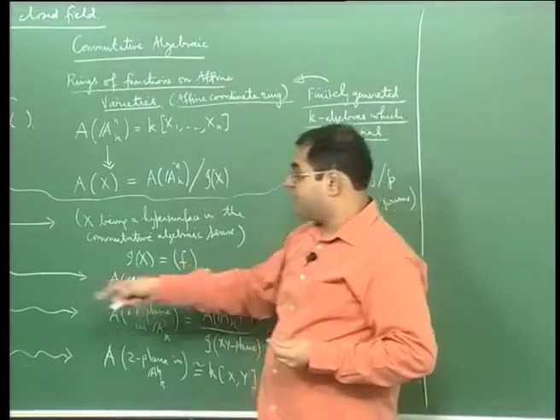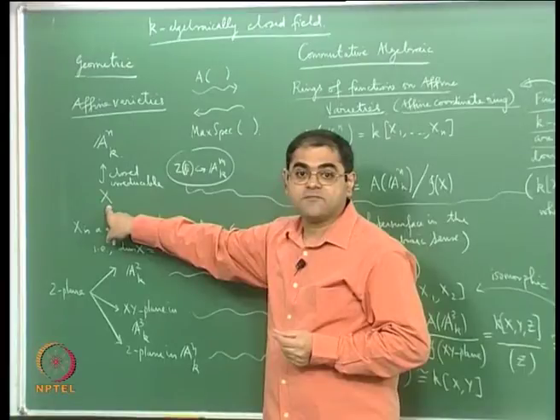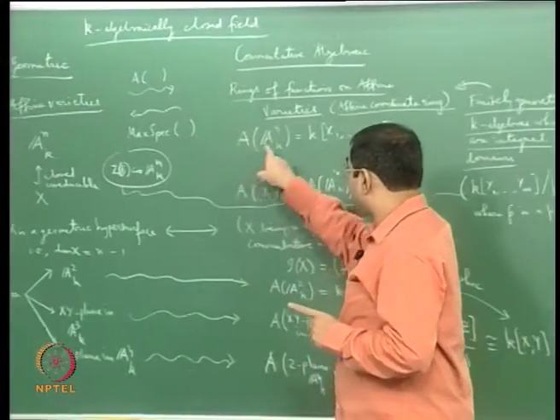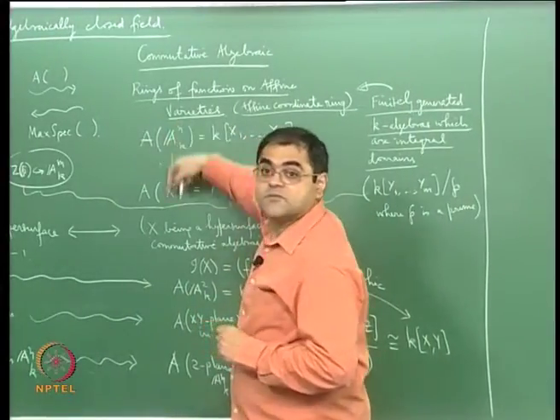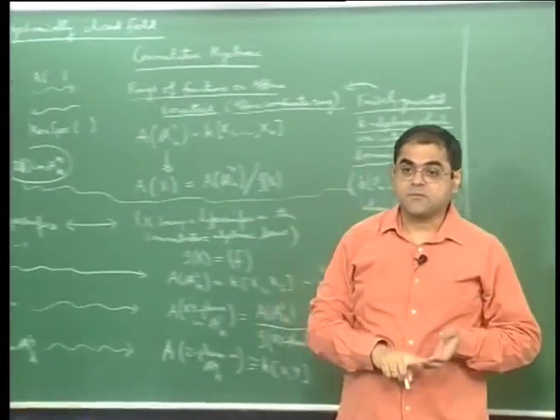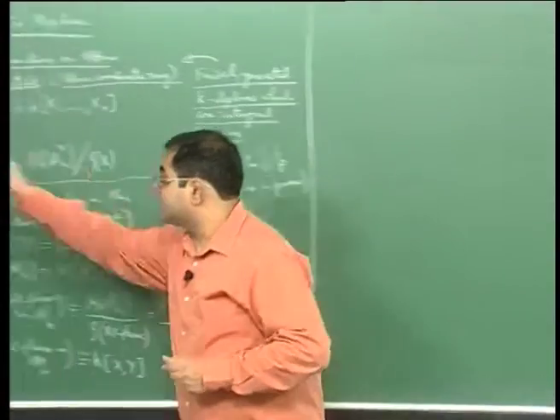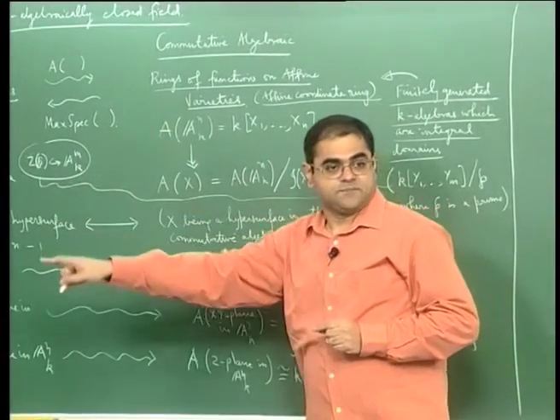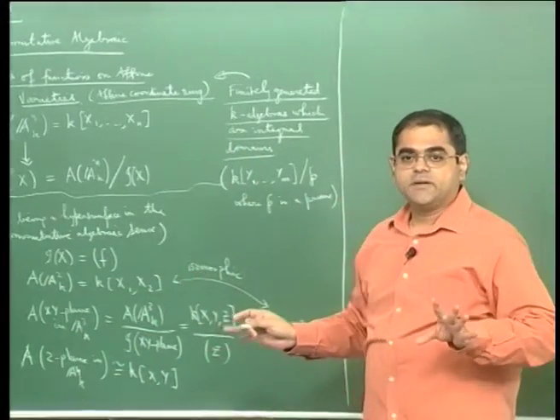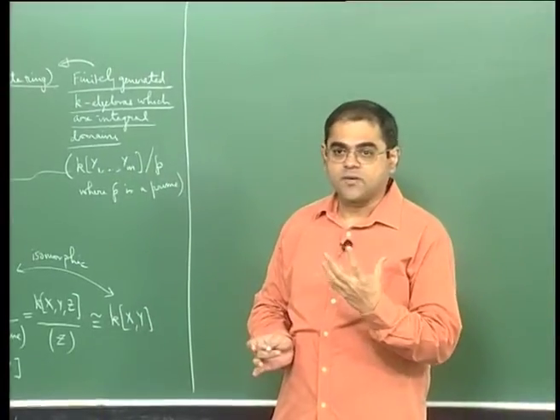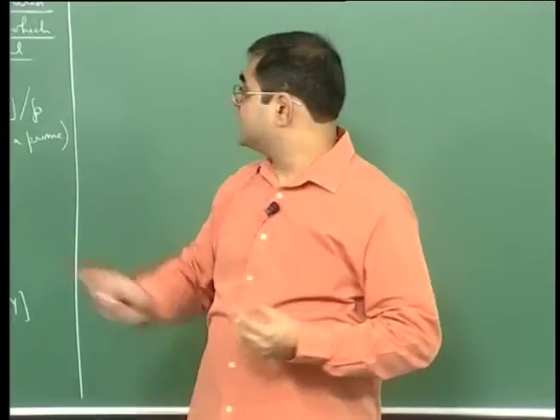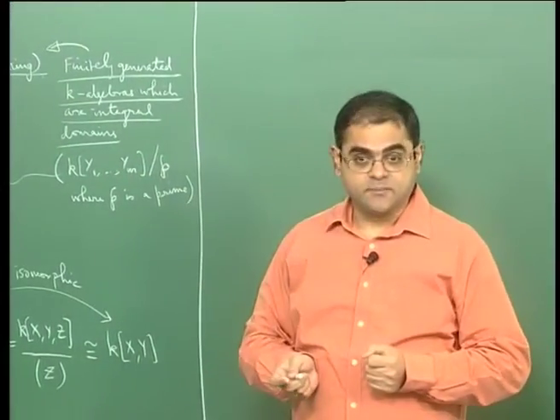And if you have U, an affine variety U sitting as an open subset of An, what will happen is from A of An to A of U, you will get a homomorphism which will be actually localization of this ring at a suitable multiplicative subset in the sense of commutative algebra, okay. So everything on this side will translate to something on this side and conversely, okay, but all that needs to be proved. We are going to prove it, but I am just telling this to you at the outset to tell you why it is so important to study rings of functions on affine varieties, which are of this form, finitely generated K algebras which are integral domains.